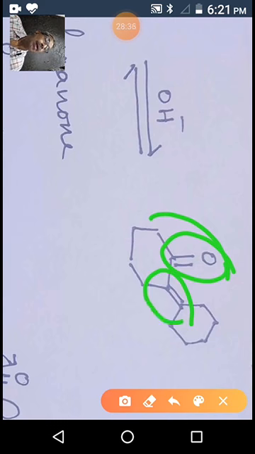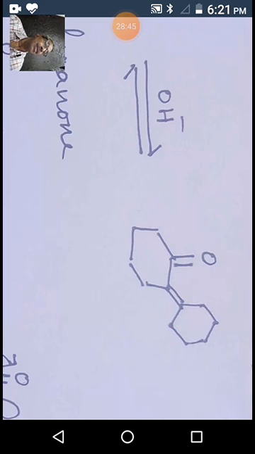The double bond and the carbonyl are separated by a single bond: double bond, single bond, a keto group. It's an enone structure. That's why it is stable.